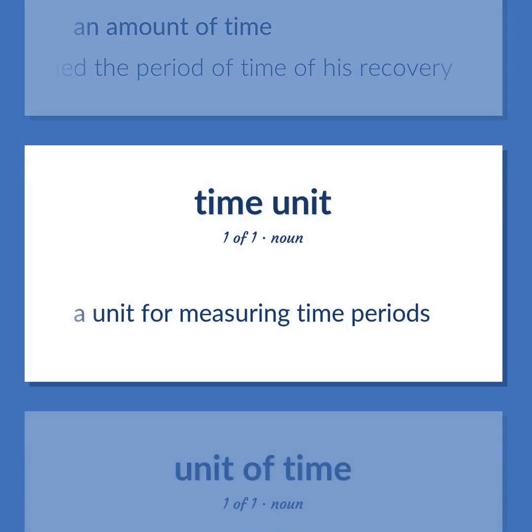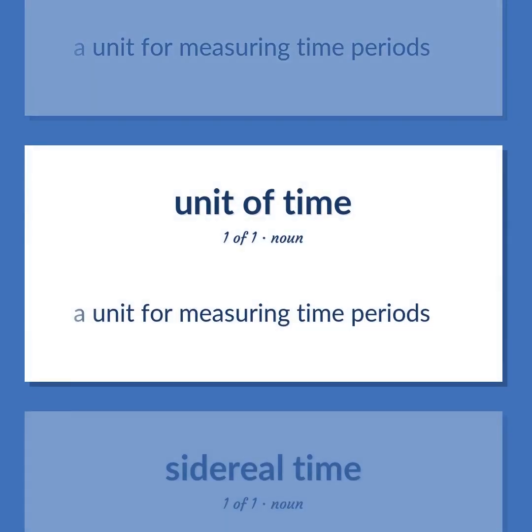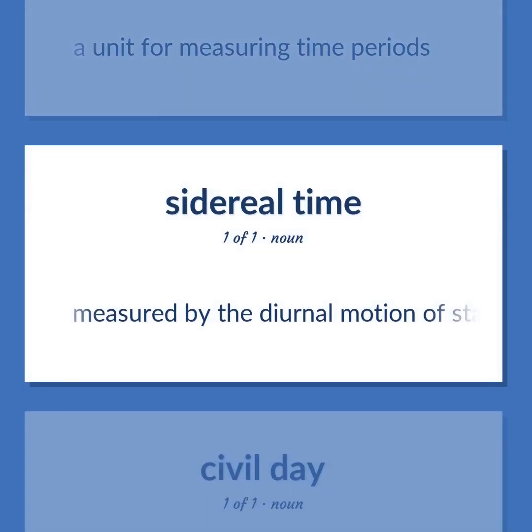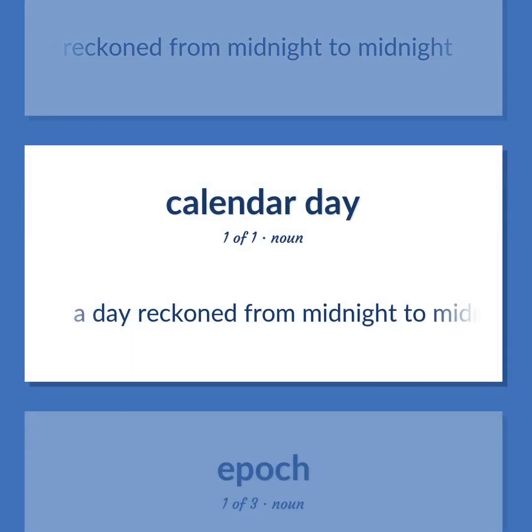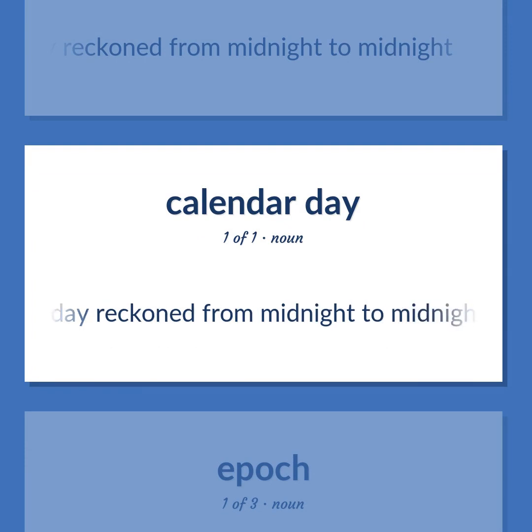A unit for measuring time periods. Measured by the diurnal motion of stars. A day reckoned from midnight to midnight.